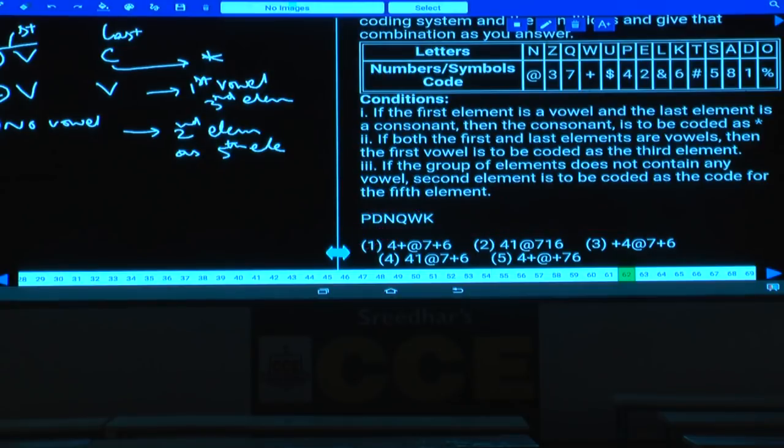Then coming to question number 62. In this 62: P, D, N, Q, W, K. Now in this one there is no vowel at all. As there is no vowel, it comes under rule number 3. According to rule number 3, the second element is to be coded as the code for the fifth element. Fifth element is W, and the code to this W is plus.